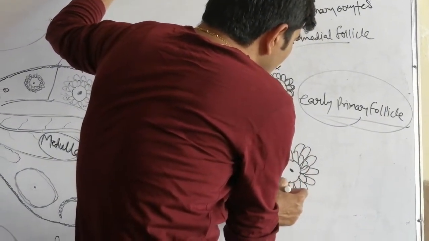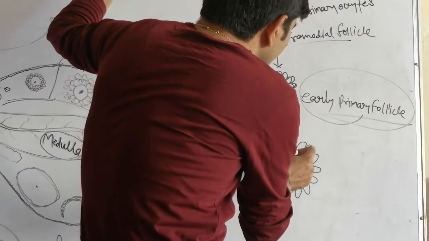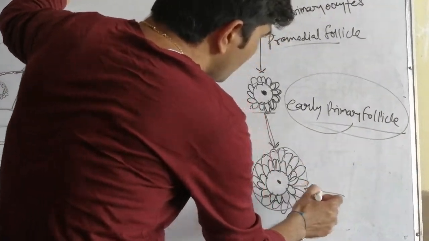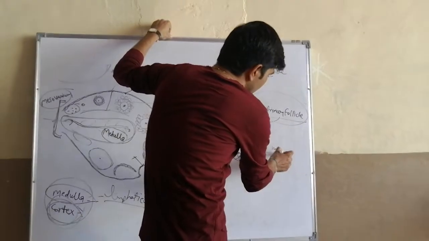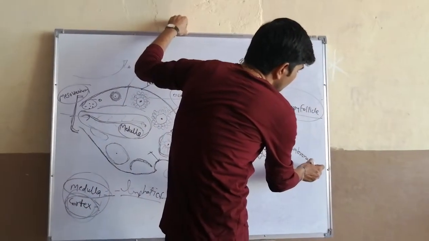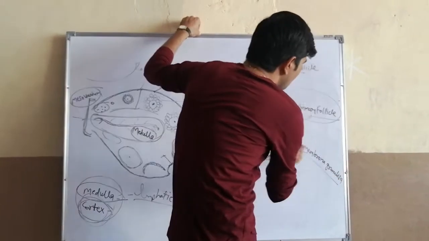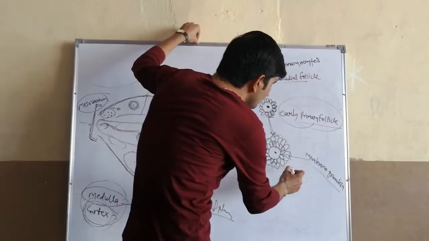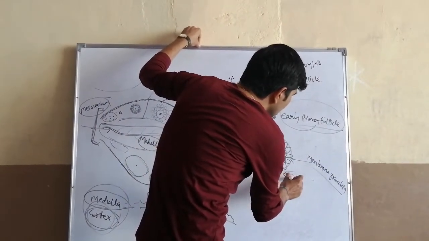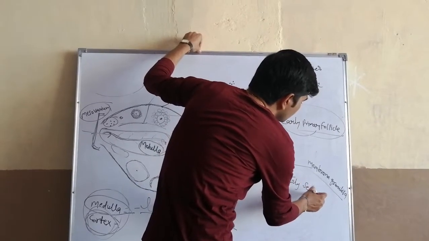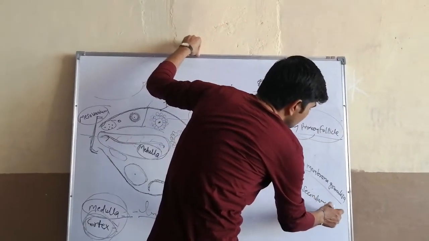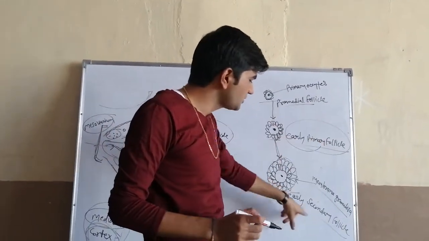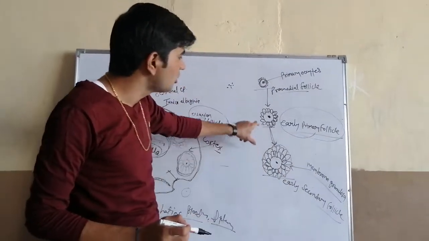These single layers convert into multiple layers. Now these multiple layers are known as the membrana granulosa, and this stage is known as the early secondary follicle. That means the early primary follicle stage converts into the early secondary follicle after the proliferation of these cells.